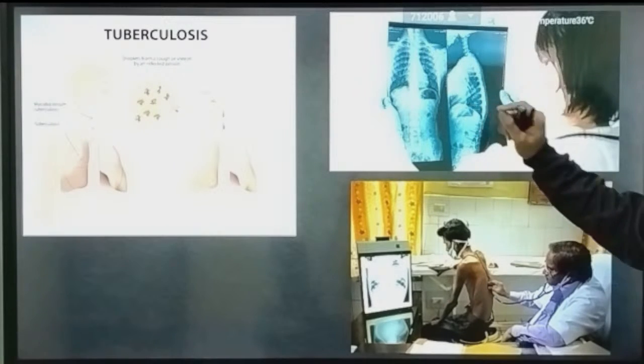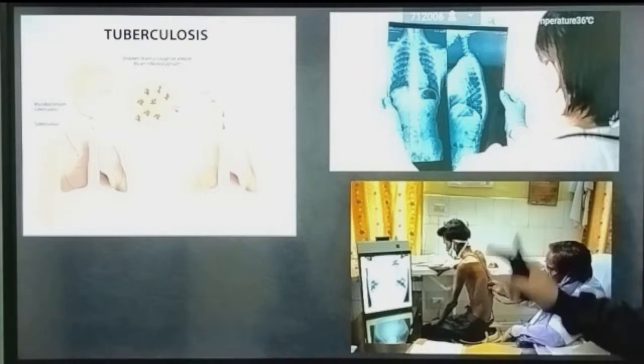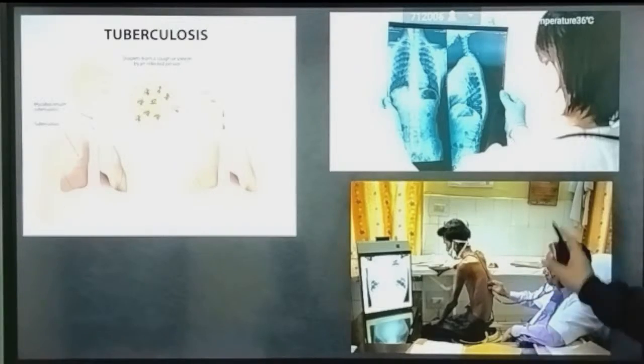Okay, and this is the X-ray of the person who is having TB. See, the body becomes much thinner, and fatigue and weight loss take place in this disease.